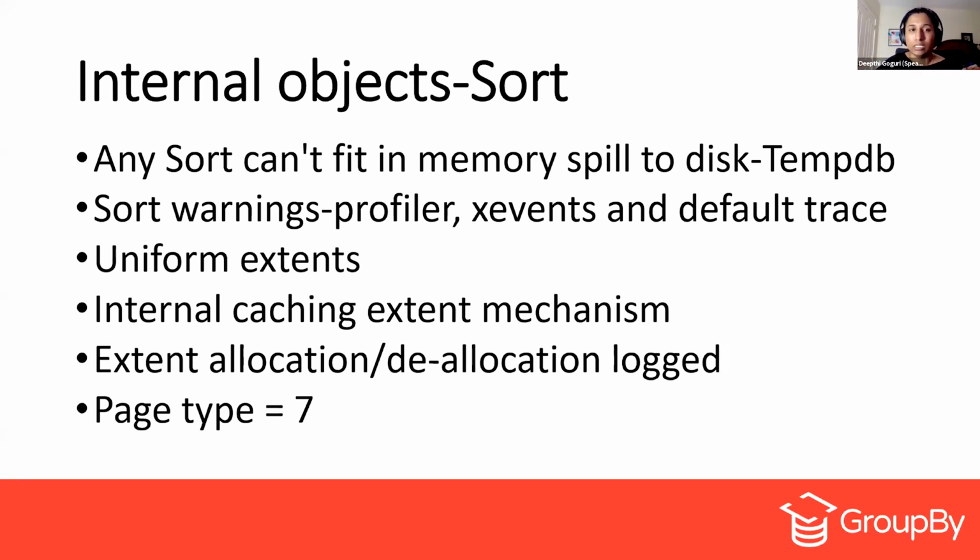These allocations and deallocations are logged inside the transaction log. For the pages used especially for the sort, we have a page type with the number 7. When you check the header information of these pages, the page type is 7.